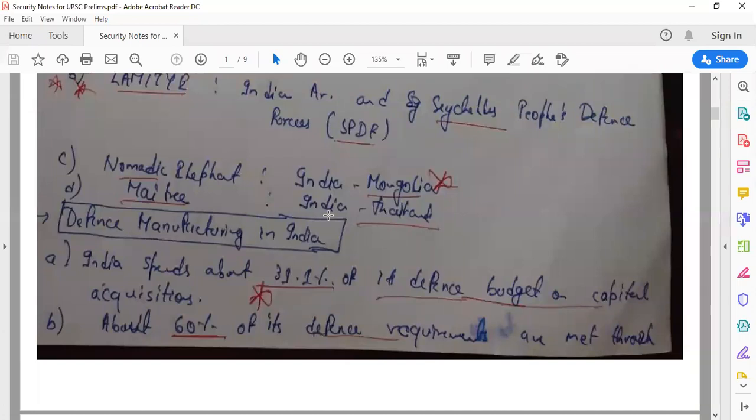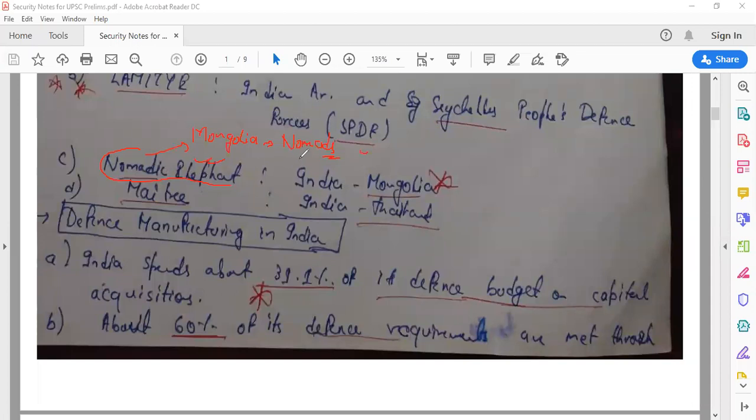Nomadic Elephant is India, Mongolia. In Mongolia earlier, nomads used to live, right? Mongols were no one but nomads. They used to move from here and there. So in Mongolia earlier, nomads used to live. That's why the exercise is called Nomadic Elephant.